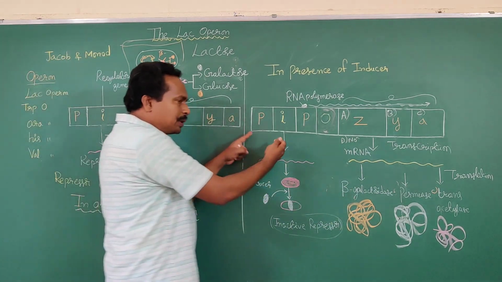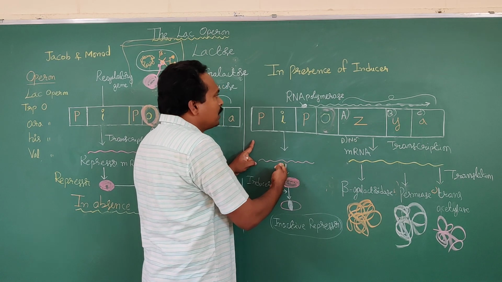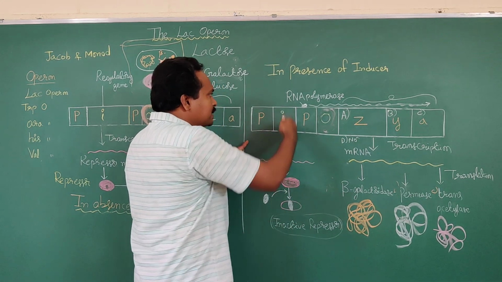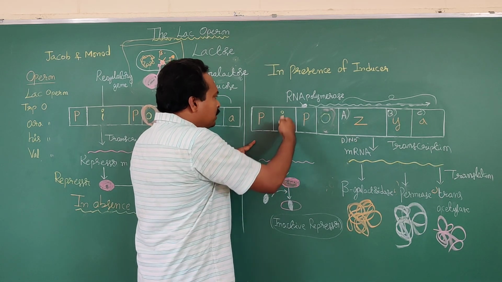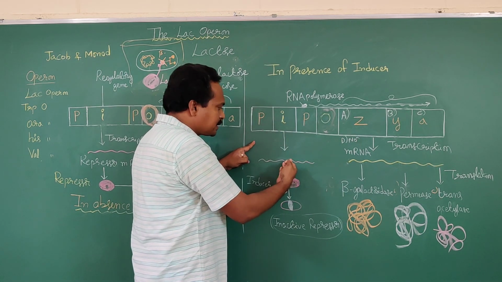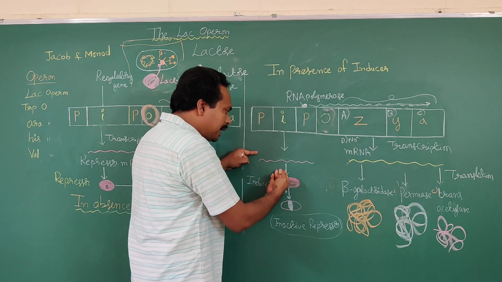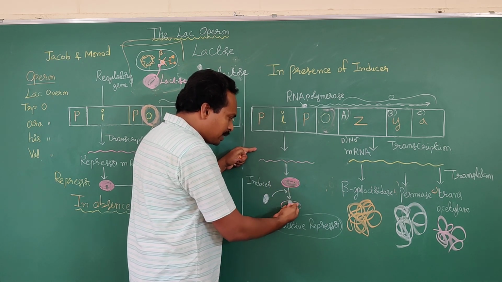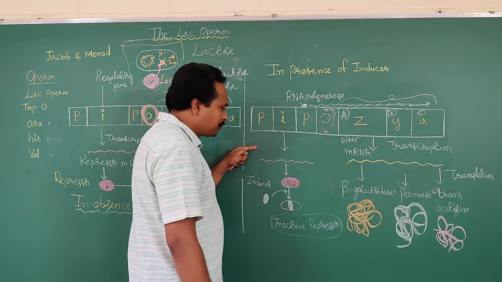Whereas in the presence of inducer, what will happen? The inducer here is lactose. First of all, the I gene codes for synthesis of mRNA. Later the mRNA is involved in synthesis of the repressor protein.